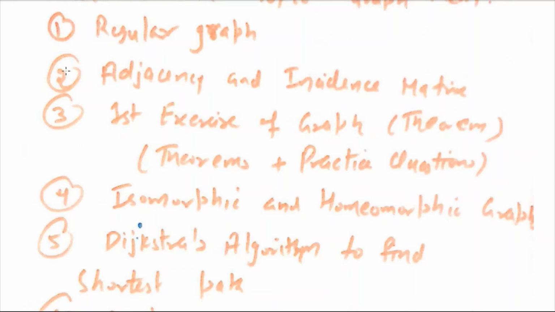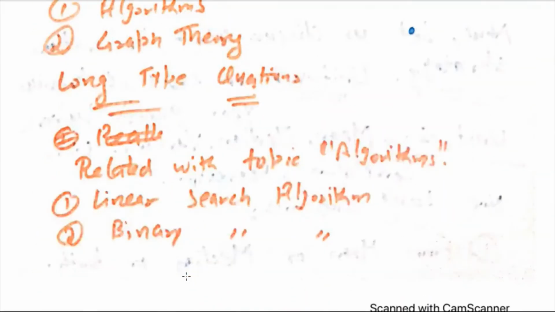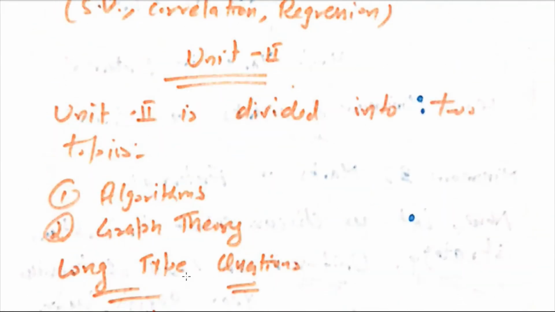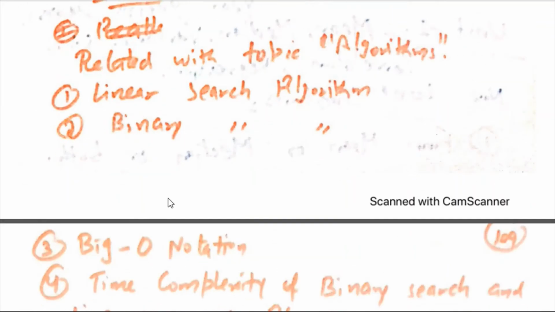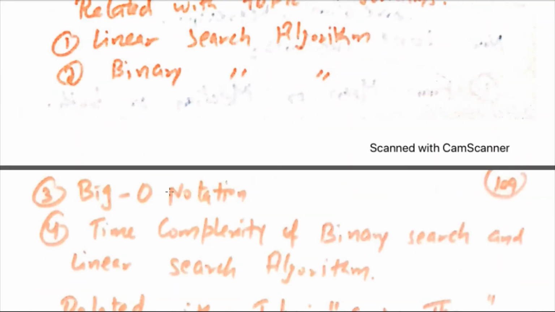First regular graph, second adjacency and incidence matrix, third the first exercise of graph theory theorems, including questions, and fifth, Dijkstra's algorithm to find the shortest path. Now unit 2, there is one topic also, that is algorithms. From the algorithms, they can mainly ask about Big O notation.